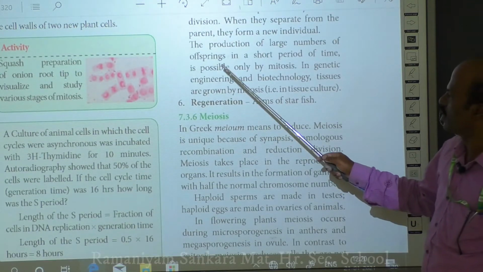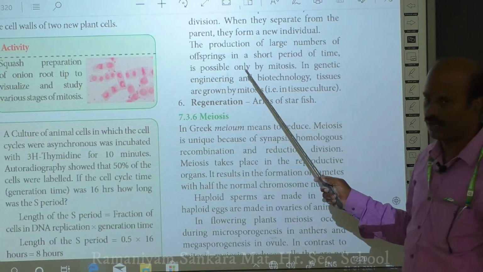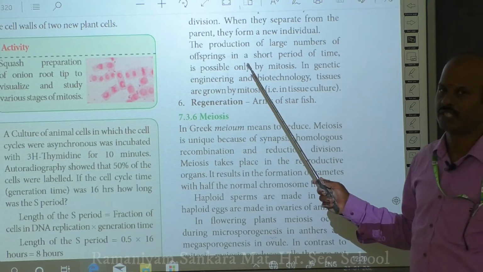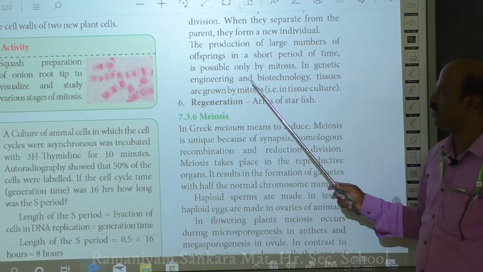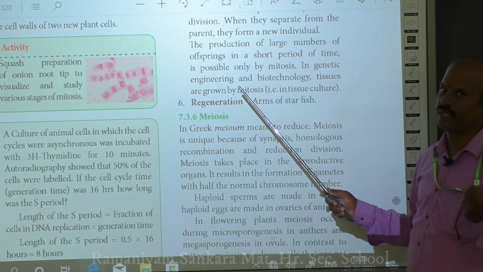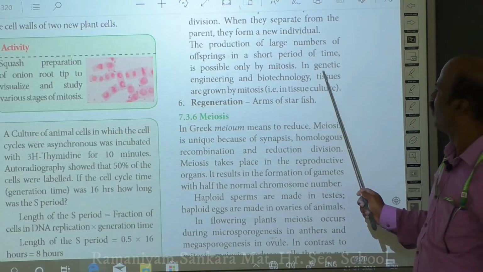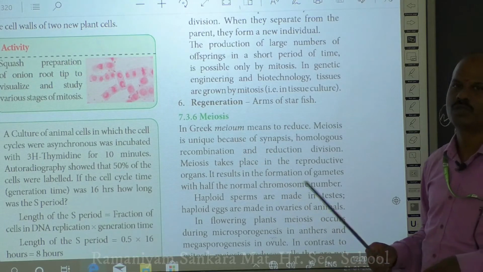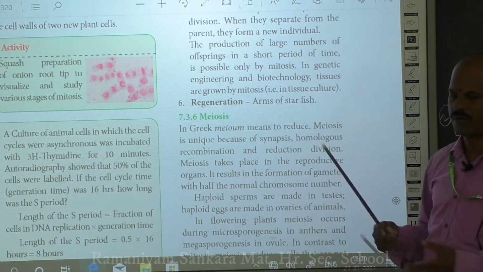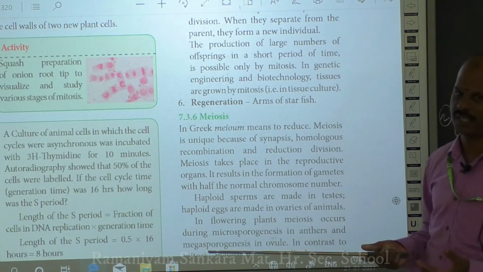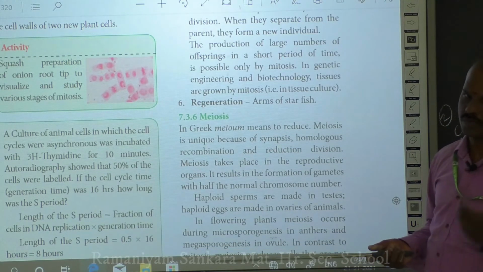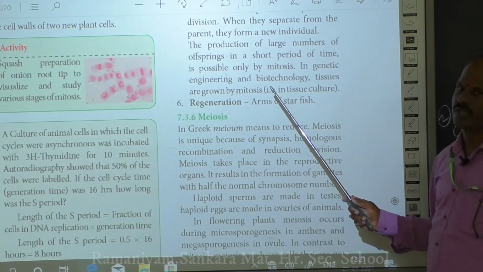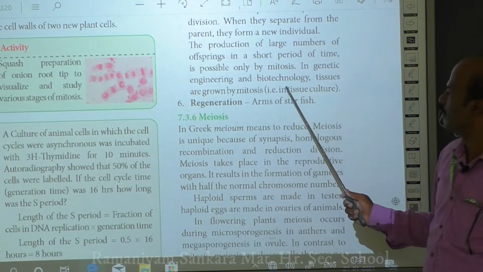Mitosis usually produces a large number of offspring or daughter cells within a short period of time. This property is mainly exploited in biotechnology as well as genetic engineering for tissue culture methods, because within a short duration you are able to produce a large amount of cells from the parent cell by means of mitosis. So this property is employed in genetic engineering and biotechnology, and it has been playing a pioneering role in tissue culture methods.